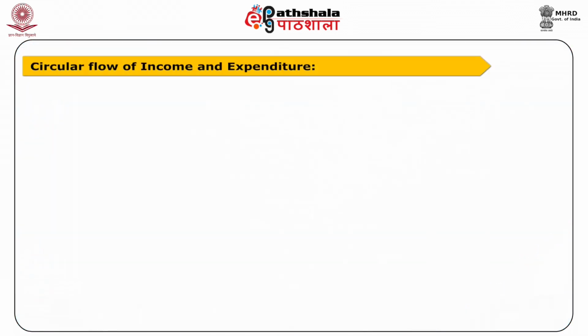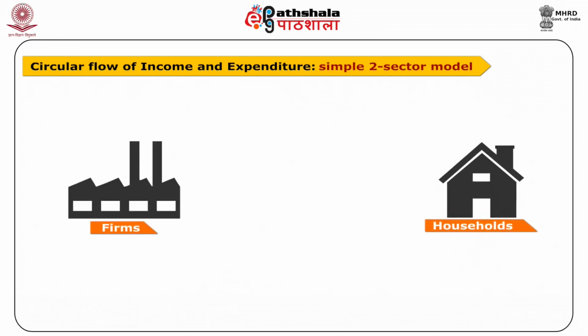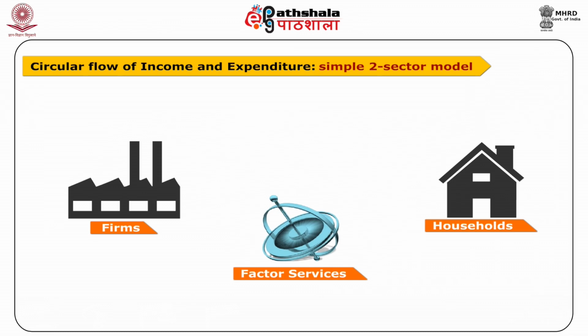The circular flow of income and expenditure is a pictorial representation indicating the interlinkages in an economy that arise in the process of interaction among economic agents. In a simple two-sector model, households and firms are the only two agents. In such a model, production is carried out by firms. The factor services such as labor, capital, and entrepreneurship are provided by households. The real flow of factor services from household to firms is depicted by R1 in the figure. The firms in turn make payment for their factor services in the form of wages, rent, and distributed profits.